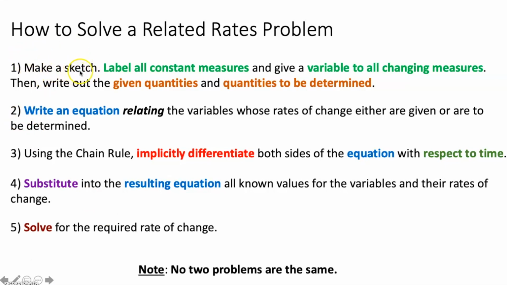When you make your sketch, you need to label all constant measures and give a variable to all changing measures. So when I say constant measures, what am I talking about? I'm talking about the length of a ladder, the height of a person. These things are not changing. They are constant measures. So you can label those with numbers. But a variable is going to be given to all changing measures. That would be like a person walking away from a lamppost. The distance they are from the lamppost is changing, so that needs a variable.